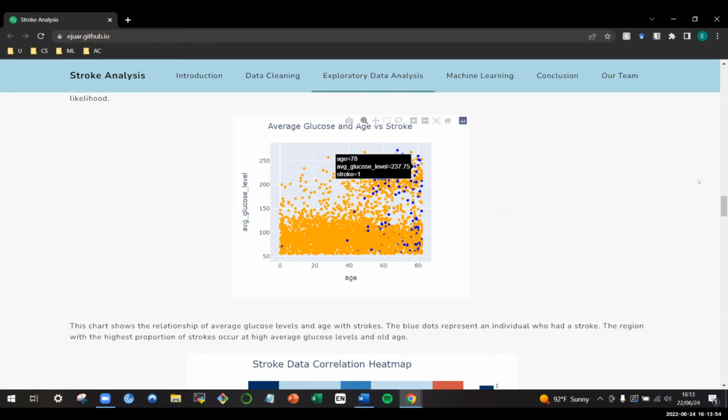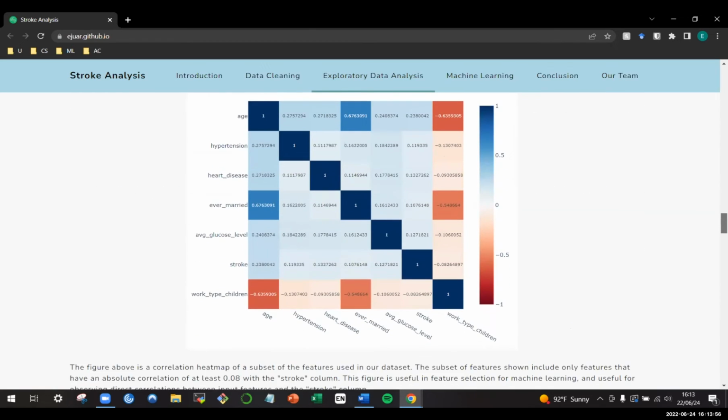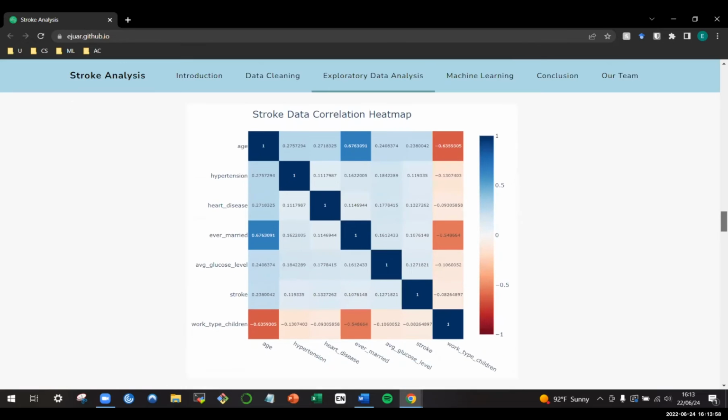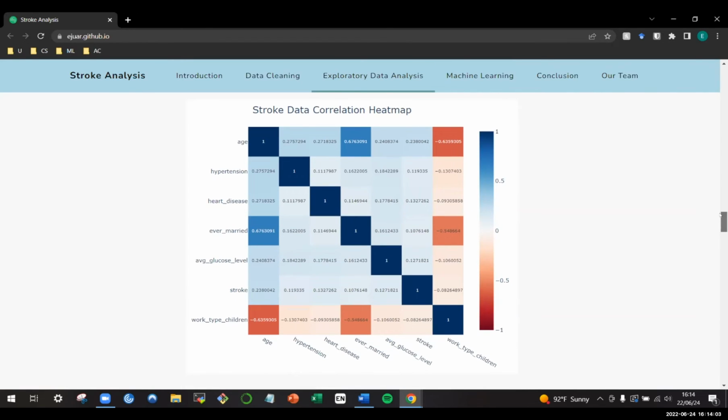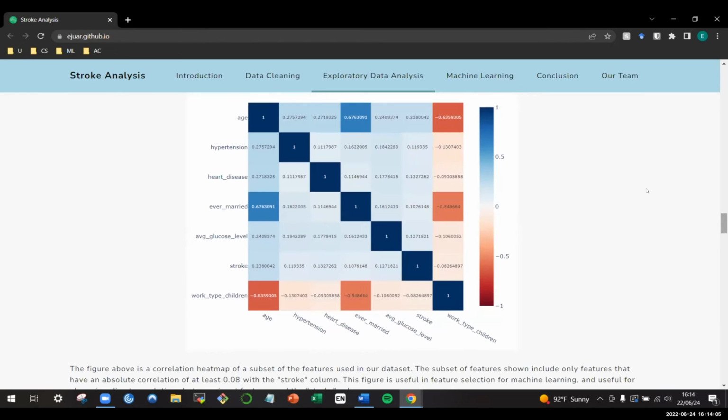Our final chart is our stroke data correlation heat map. As you can see, it is a correlation heat map of a subset of features used in our data set. The subset of features shown include only features that have an absolute correlation of at least 0.08 with the stroke column.